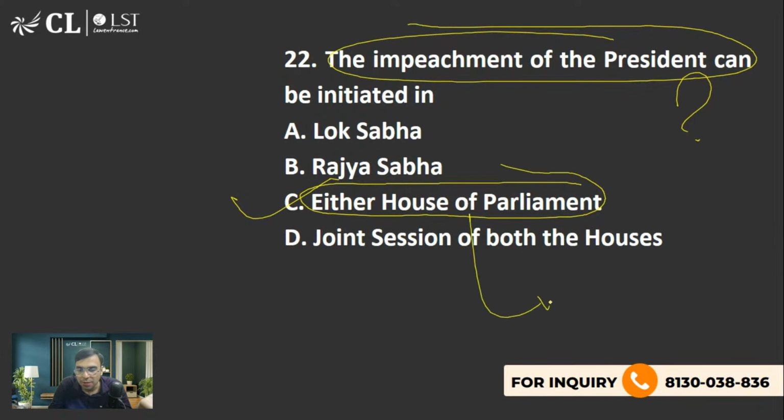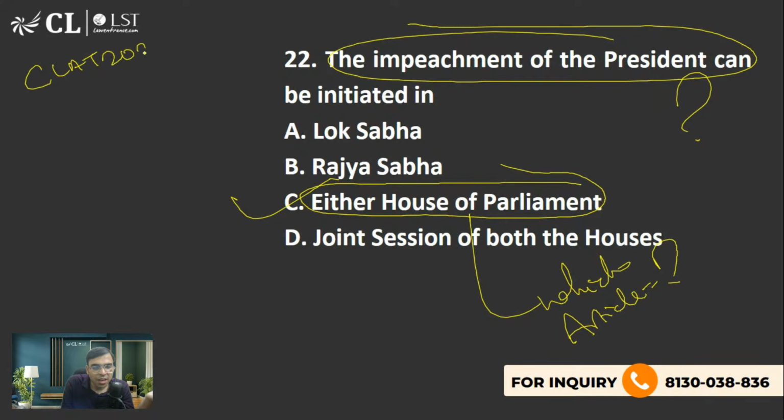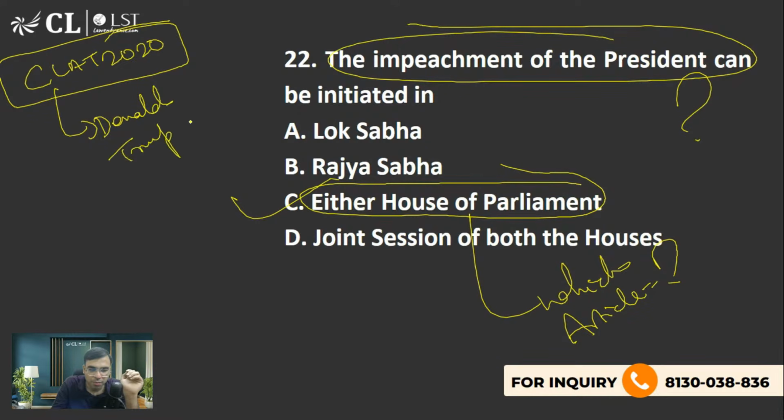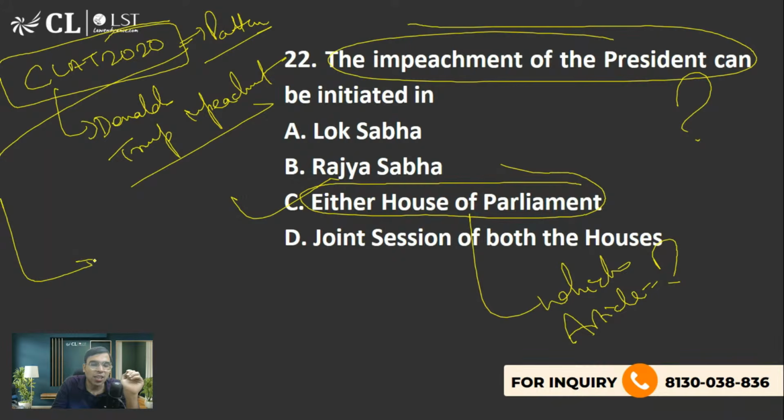Under which article of the Indian Constitution? Before CLAT 2020, the pattern was changed. At that time, Mr. Donald Trump's impeachment process was very much in the news. Since they had changed the pattern for the first time after 2020, they had given a sample paper.